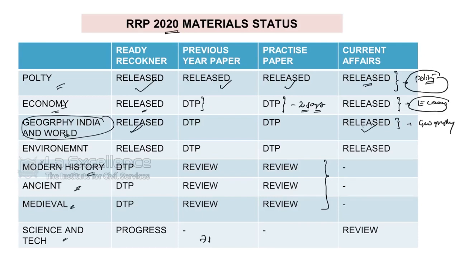We need 7 more days to get this because we have already prepared the material. It is held up at the level of DTP or at the level of review. Once it is done, those will be released to you. So, if anyone did not get these materials, please send a message to the helpline number. They will message you those things.